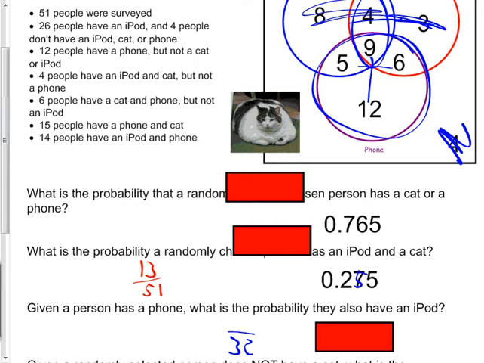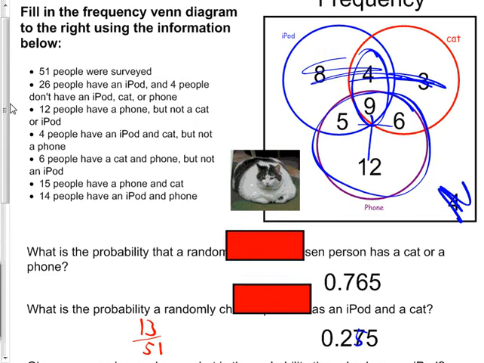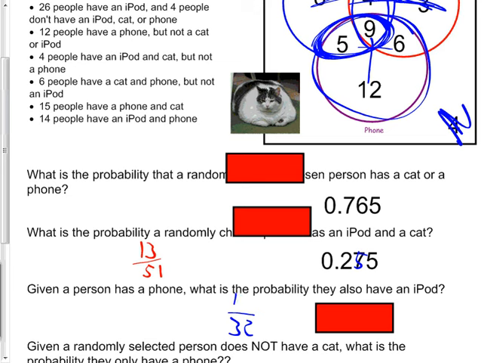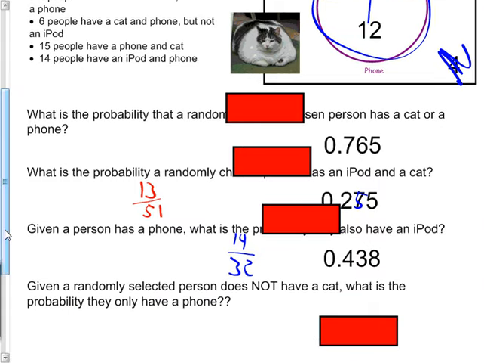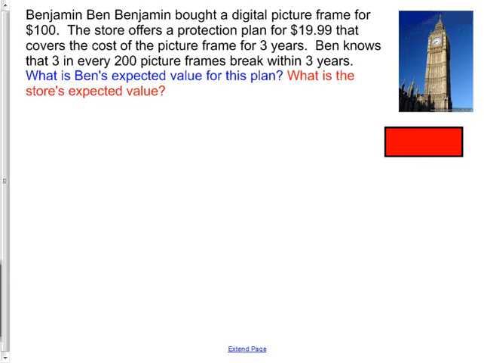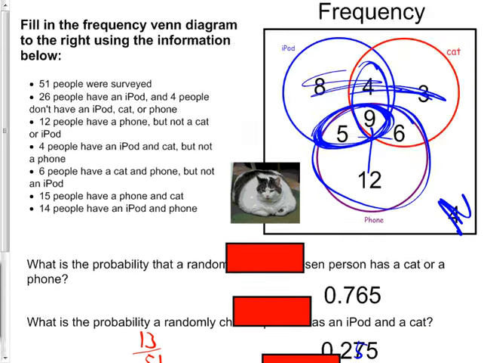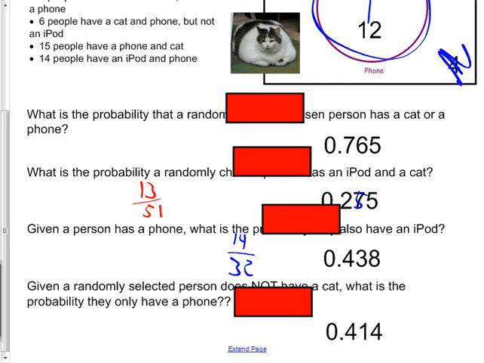And then the probability they also have an iPod. iPod was these. These both have iPods, right? So 5 and 9 is 14, so I believe the answer would be 14 out of 32. And 0.438, that's a little less than half. That makes sense. Raise your hand if you had that one right. Okay, good. Given that the randomly selected, okay, I think we've done enough of these. Unless you did that one, I should be fair to you and say, here's the answer: 0.414, if you did it, that's what you should have had.